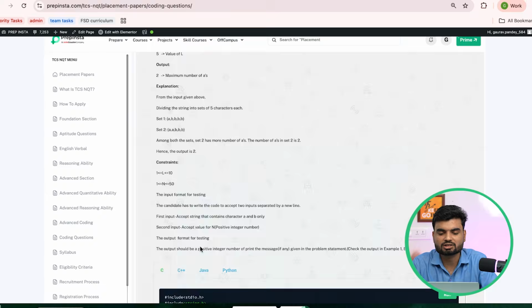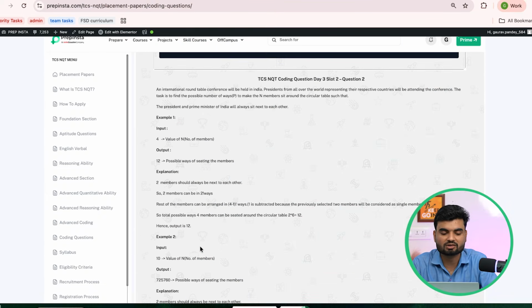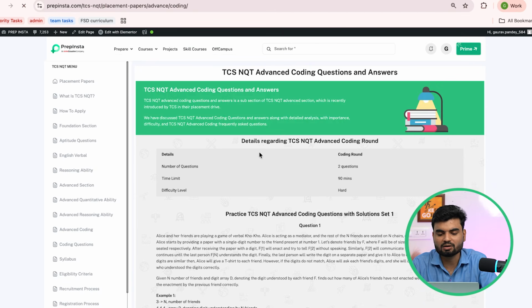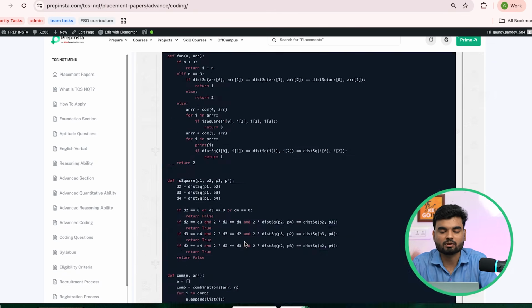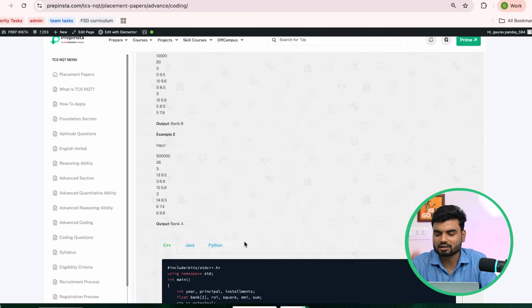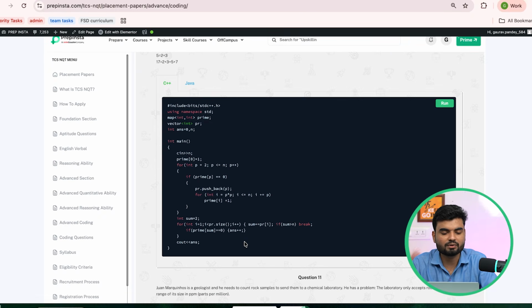They are good problem statements. They are generally previous year questions which have been asked in the TCS NQT. And again, advanced coding questions, you go ahead. One problem we already solved, this particular problem. Another was a separate problem based on a similar problem, right? So these are the good problems which you should generally solve. I highly recommend that you go to this particular page and understand all the patterns.